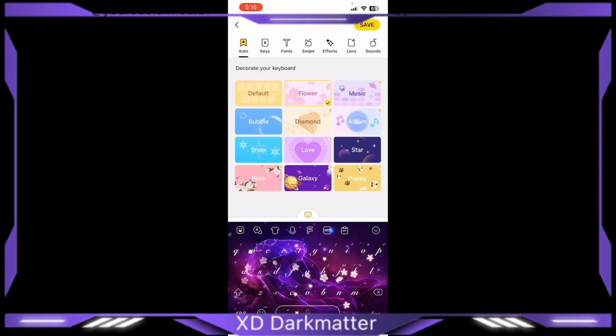You can make a default one if you want, like flowers, music. Well, you can't unlock some of them, you have to pay for that. But yeah, you can choose any of these.